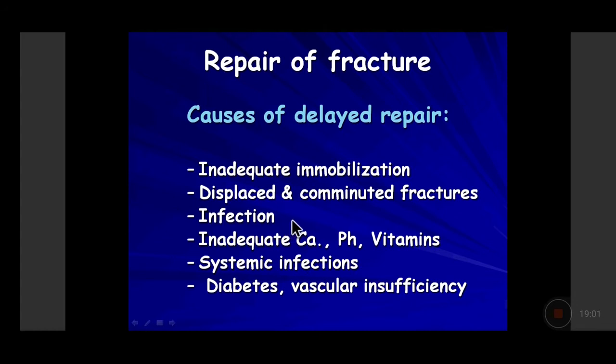In cases of compound fractures, that means the fractured bits are coming out of the skin, it is quite likely the environment can send infection through the fracture site inside the bone. So any infection into the fracture site, either because it is a compound fracture or there was a hematogenous spread of infection because the patient had some infectious site somewhere, maybe an infected tooth and bacteremia was occurring because of that, and the bacteria lodge over there.